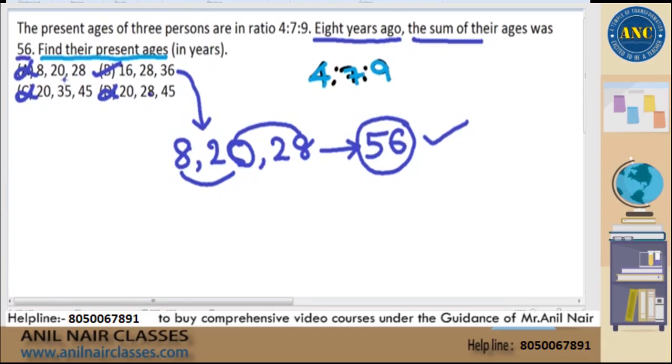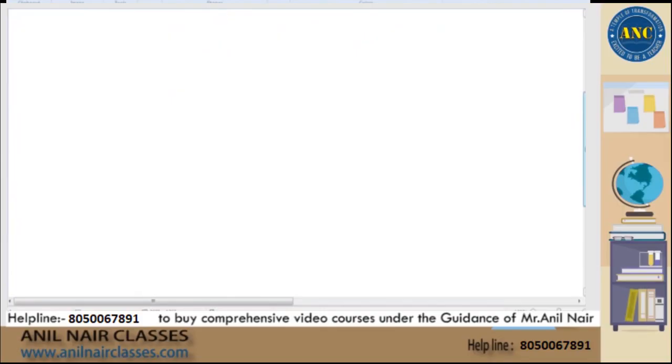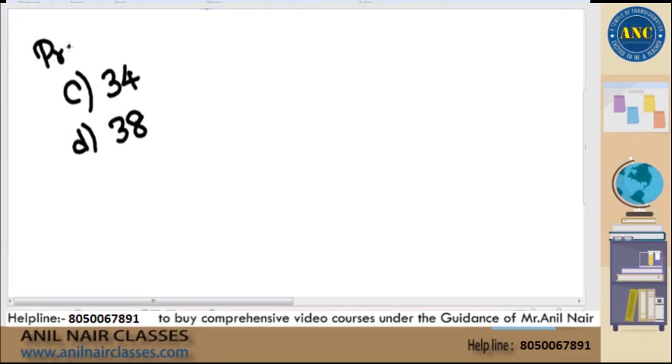Yes, Swati, you are right. Alpana, why multiply by 6? Alpana, I don't know whether you have attended my previous classes or not. It would have been much better if you had attended them. I am just repeating it one last time for all the students. The question says, find the present age of Sujay. There was an option called 34 and there was an option called 38. These are the present ages of Sujay.